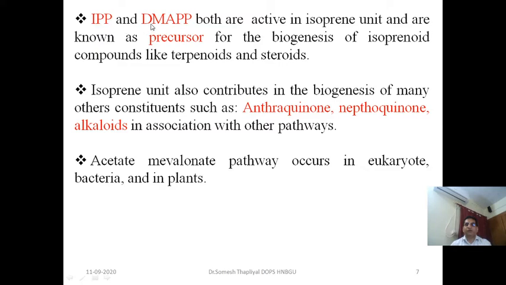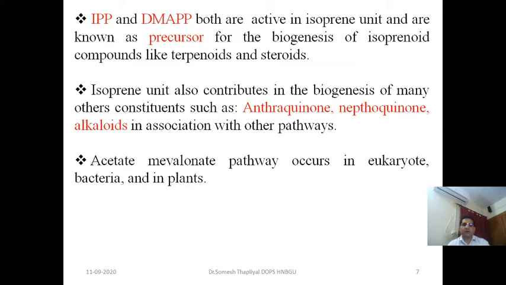Isopentyl pyrophosphate and dimethyl allyl pyrophosphate both are active isoprene units and are known as the precursor for the biogenesis of isoprenoid compounds like terpenoids and steroids. Isoprene units also contribute in the biogenesis of some other constituents like some glycosides, anthraquinone glycoside, naphthaquinone, and some alkaloids in association with other pathways.